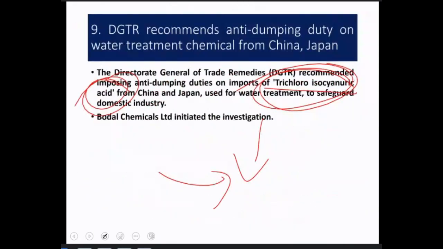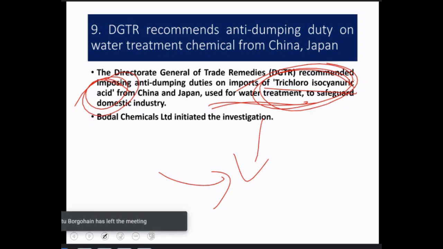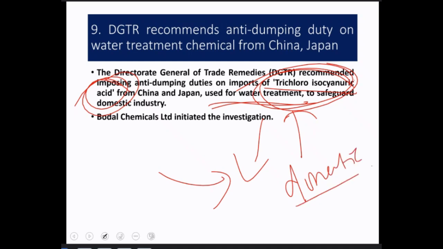In the same way, trichloroisocyanuric acid is very important for water treatment. So this particular compound is being used for water treatment. The company that domestically produces trichloroisocyanuric acid is being threatened by this dumping activity of China and Japan, which was seen in the market.